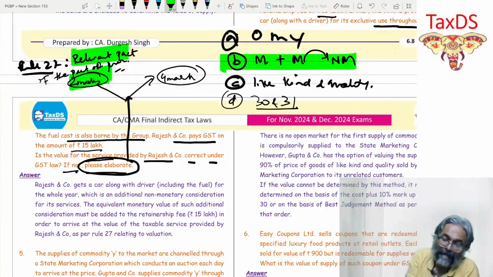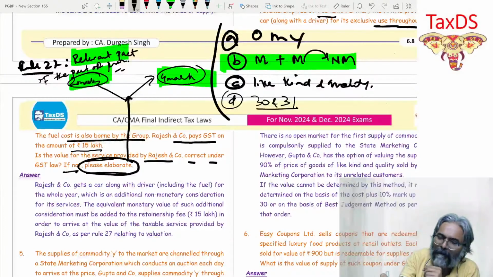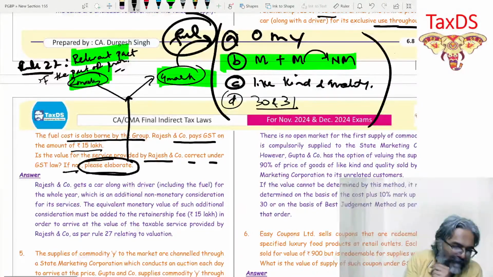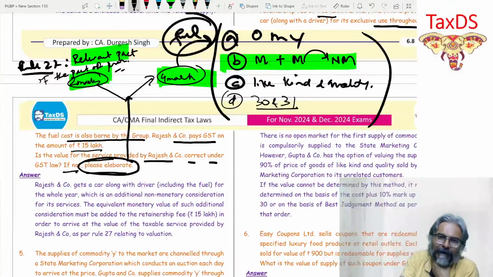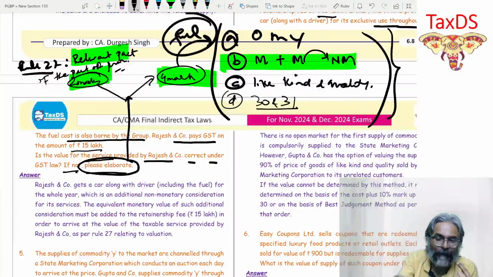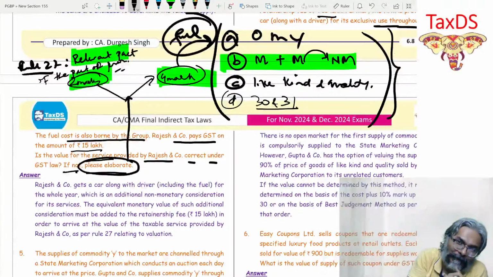Exactly the game. If the question is of 4 marks, students, then in this situation the full provision needs to be written. Full provision has to be written. I hope that all of you are clear with this one. For 4 marks, students, I'm telling you, there will not be any challenge. The challenge in CA Final is when the question is only for 2 marks. Then what to write? This is the problem, because in that 2 marks question also, you tend to write like the 4 marks question.